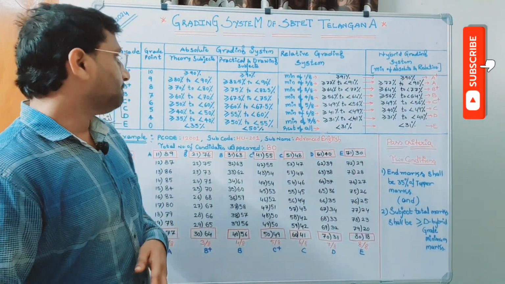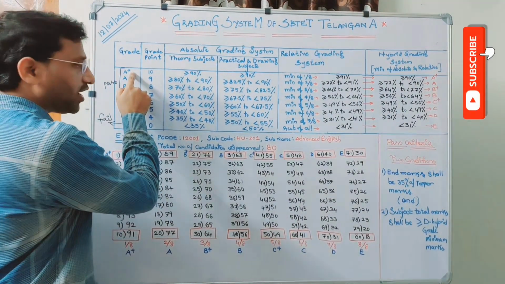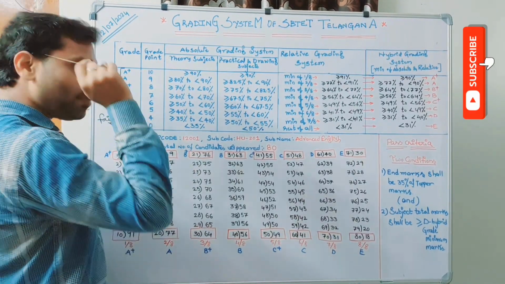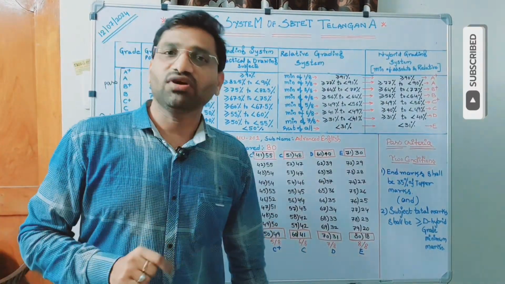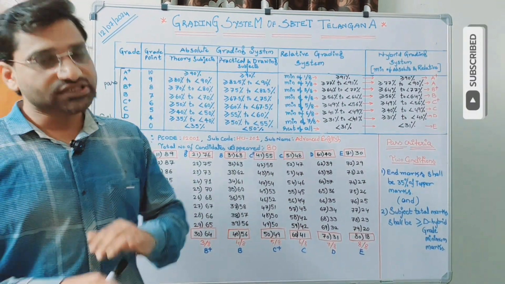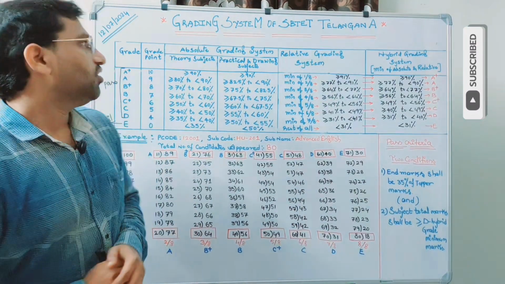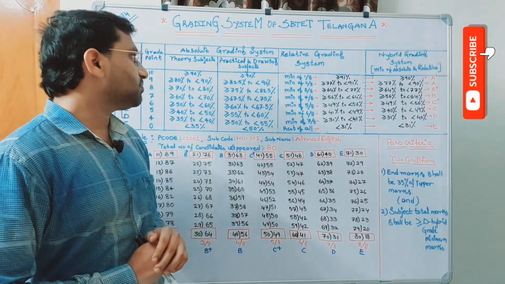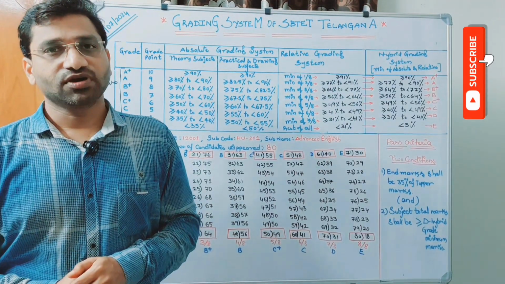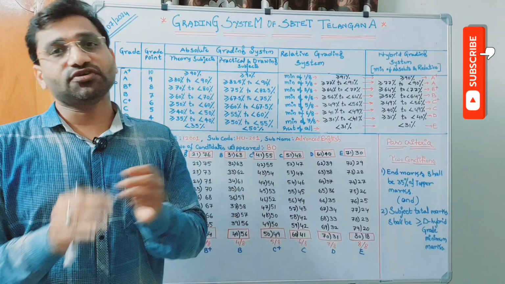At that point of time, I think none of the candidates will get A plus, even the topper. Suppose if the topper's marks itself is 80 out of 100, then no one will get A plus. So it is completely a clear injustice to the students. Therefore, following the absolute grading system may not be a suitable or justifiable grading system from the perspective of the student.